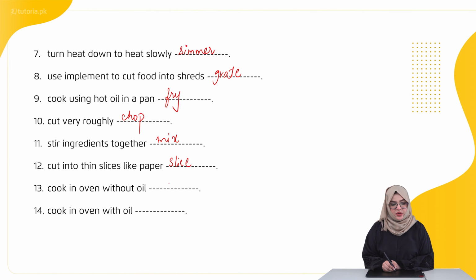Slice. 13th is cook in oven without oil. Bake. 14th is cook in oven with oil. Roast. So we are done with the vocabulary portion.